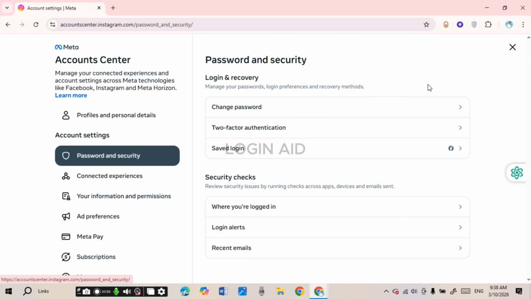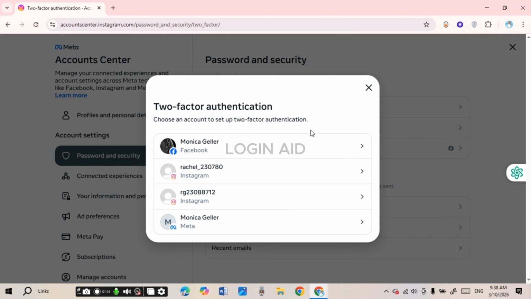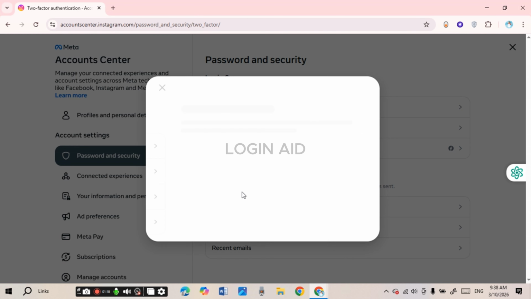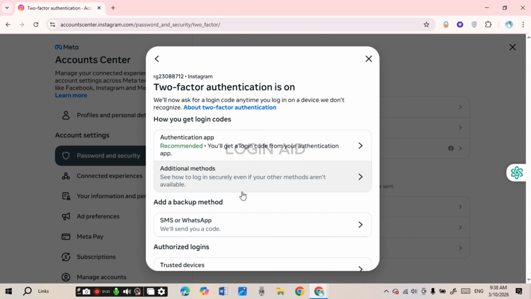Now after you do that, you'll be able to see various options over here. Under the section for login and recovery, you'll be able to find this option for two-factor authentication. Click on it. Now you can see over here, you'll be able to choose an account. Simply click on your Instagram account. Now after you do that, you'll be able to see the authentication method added to your Instagram account over here.